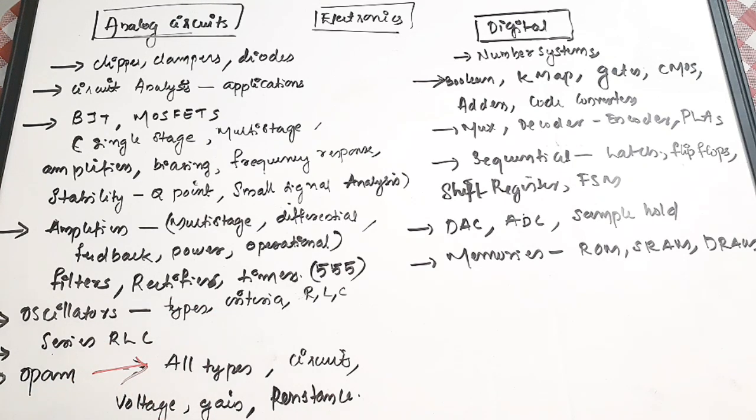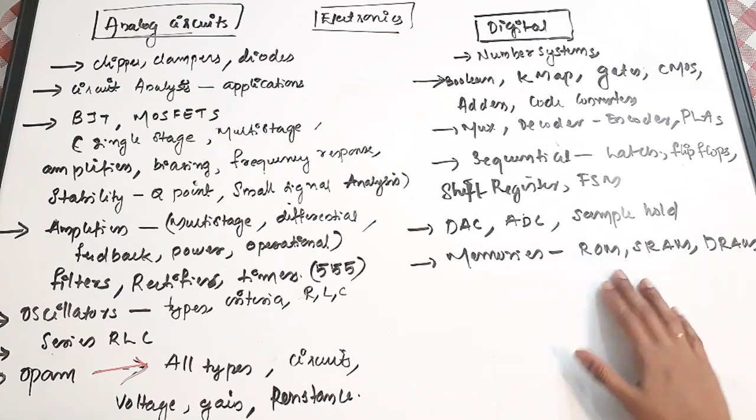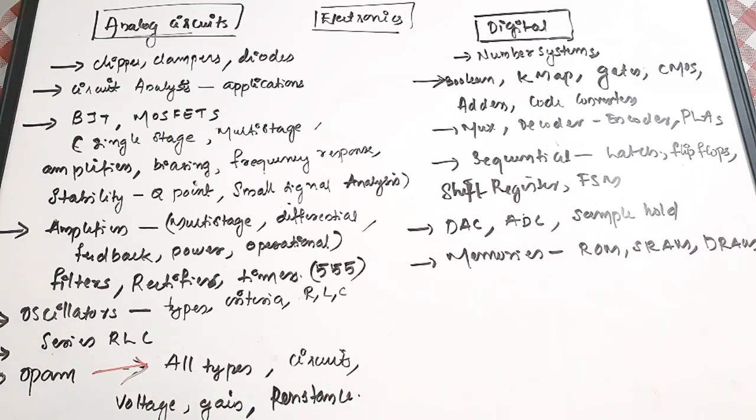Then moving on to the next important subject, which is digital circuits. The first area is number system. In number system, there are a lot of number system conversions from binary to octal, octal to decimal, or from hexa to decimal or binary. So these conversions between one another are very important. Or finding the base, that is, you need to find in which base the number is expressed.